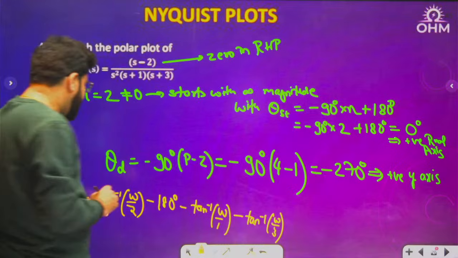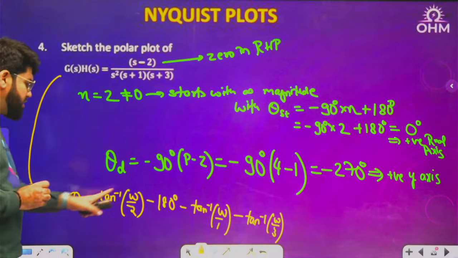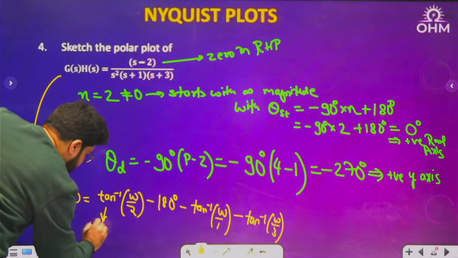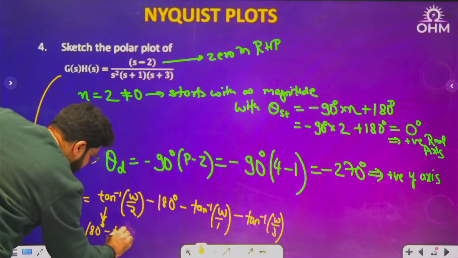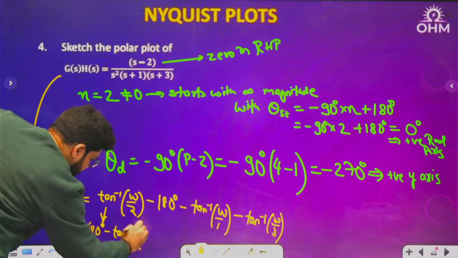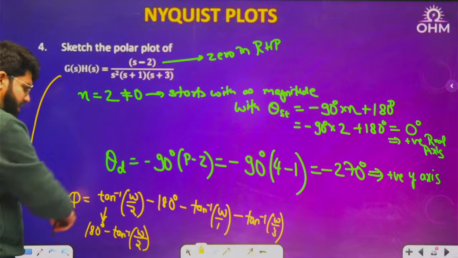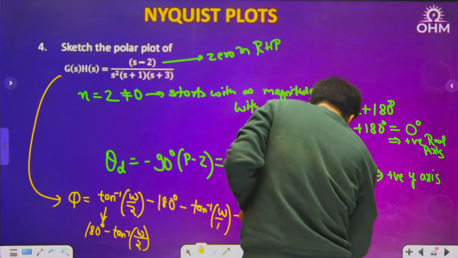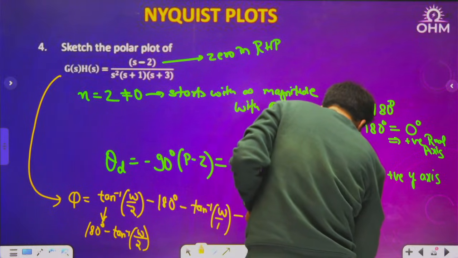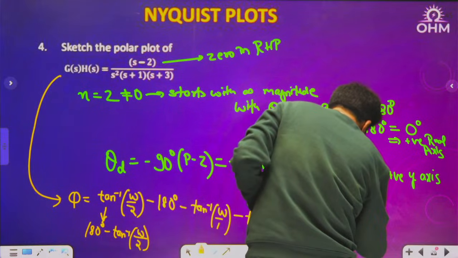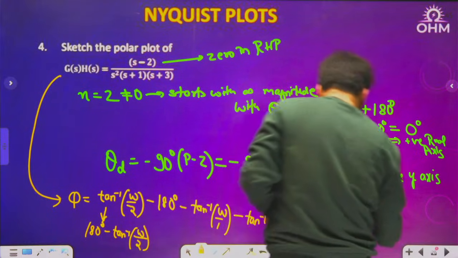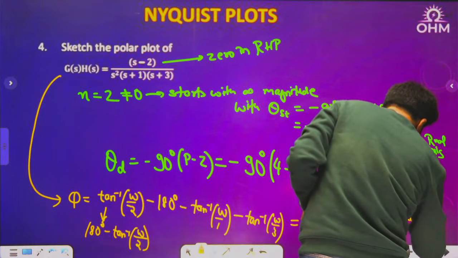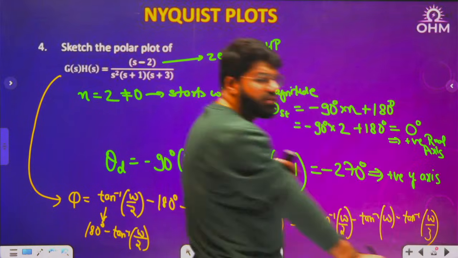Tan inverse omega upon minus 2, tan inverse y upon minus x, is further written as 180 degrees minus tan inverse y by x, so 180 degrees minus tan inverse omega by 2. So this 180 will also cancel. And you will have the actual phase expression as minus tan inverse omega by 2, minus tan inverse omega, minus tan inverse omega by 3. Okay, this is what it is.